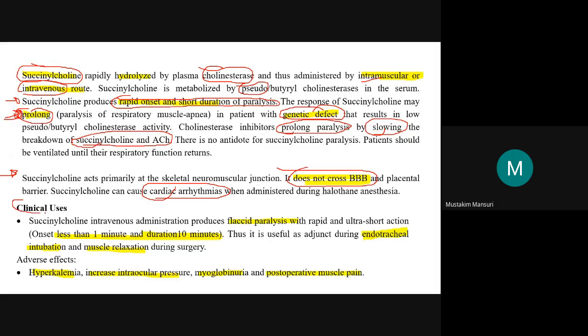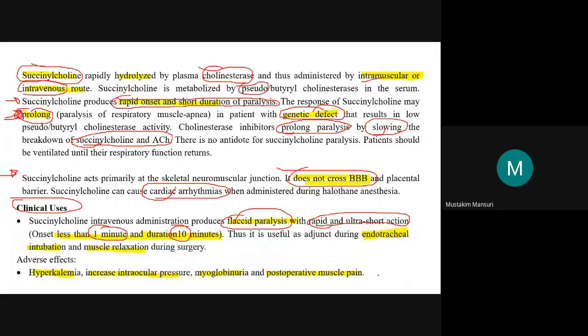Now clinical use. Succinylcholine is administered to produce flaccid paralysis with rapid and ultra short action. The onset is within 1 minute and the duration is 10 minutes.